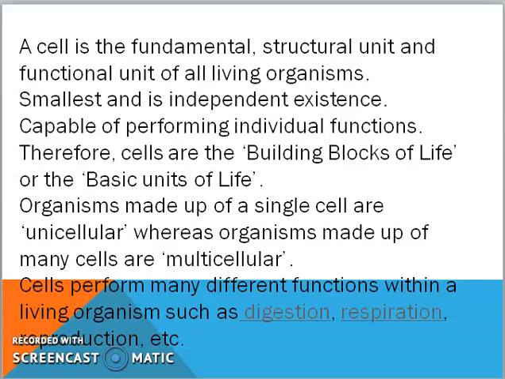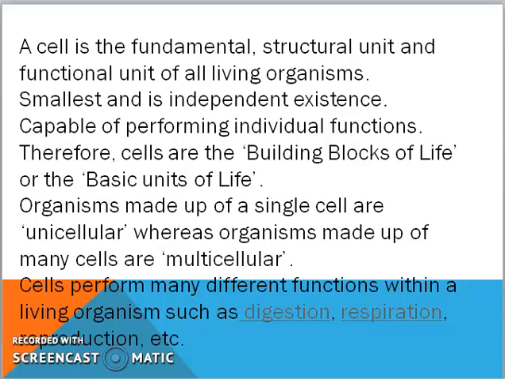Now, these organs are again made up of tissues, and tissues are made up of cells. So, cells are very, very small, and we cannot see it with our naked eyes. Now, if I want to give you another example so you will understand better.